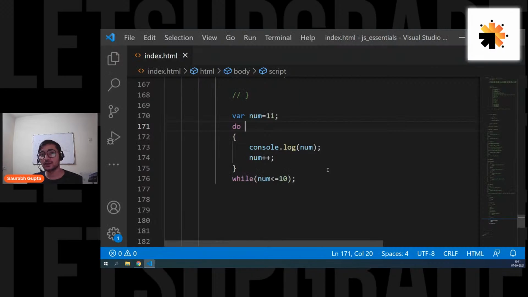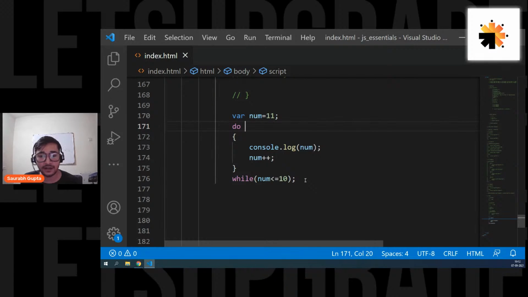In a while loop, you check the condition first and then execute the block. So in that case, if the condition is wrong, nothing happens. But in a do while loop, first you execute the block, then you check the condition. That's why even if the condition is wrong, it is secondary. First you execute the block without checking anything. So the block will execute at least once. That's the difference between while and do while. In while, if the condition is wrong the first time, nothing will execute. And in do while, even if the condition is wrong the first time, the block will at least execute once.